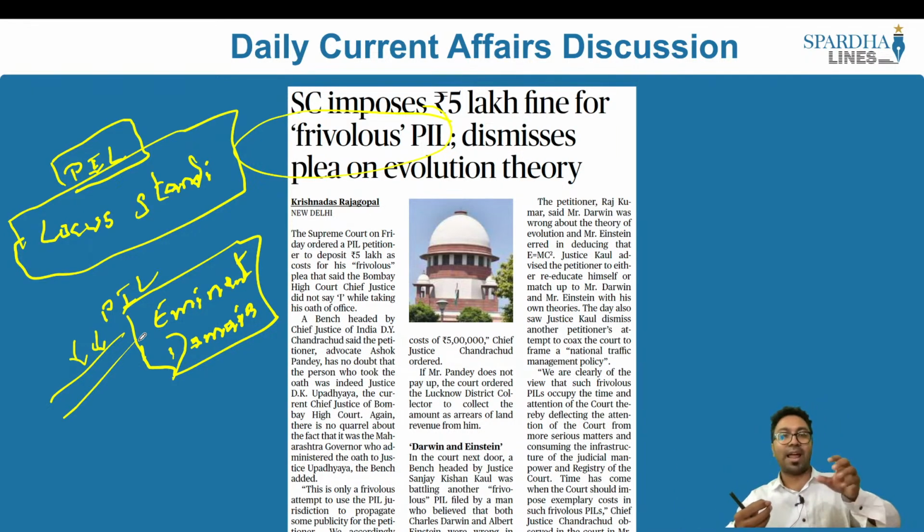But then the government acquires it, and immediately, because there are a few individuals who have a particular perception and have their own interest in place, they file cases after cases in the name of public interest litigation, and it ultimately is violating certain rules and regulations, and the Supreme Court or the High Court calls it frivolous public interest litigation, which means to say they are not supposed to have been filed, but they have been filed.